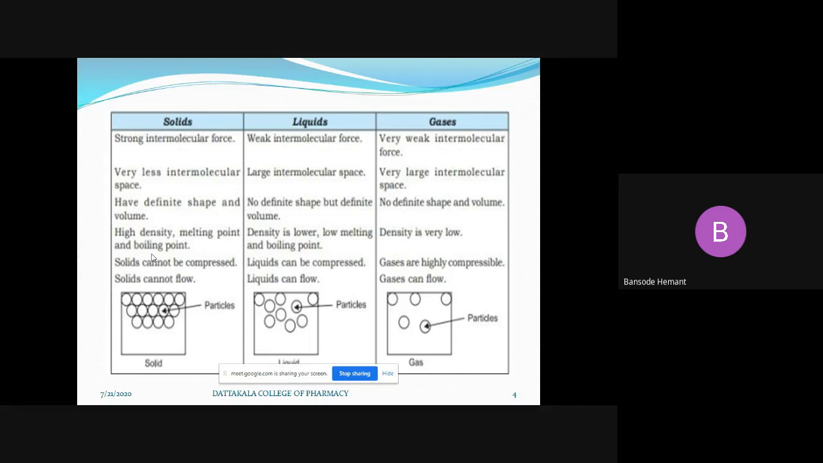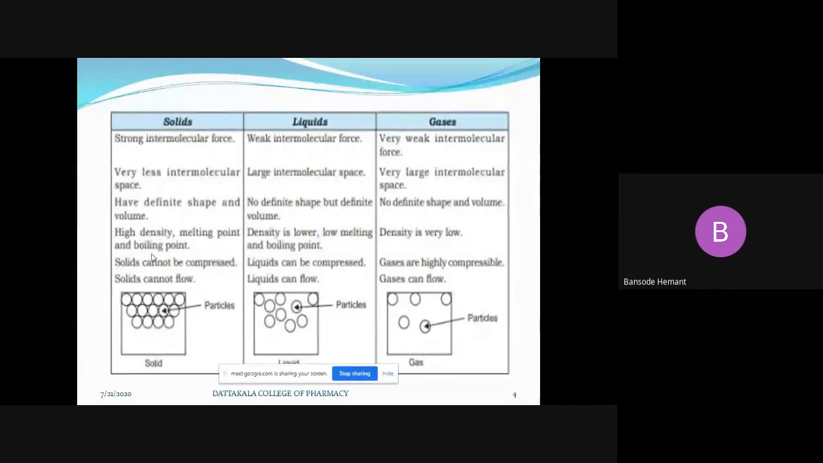If we talk about the intermolecular forces, solids show the greater intermolecular forces, liquids show less intermolecular forces as compared to the solid and greater as compared to the gases, and gases show the least intermolecular forces. If you talk about the intermolecular space, solids have the least, liquids have more as compared to the solid and less as compared to the gases.